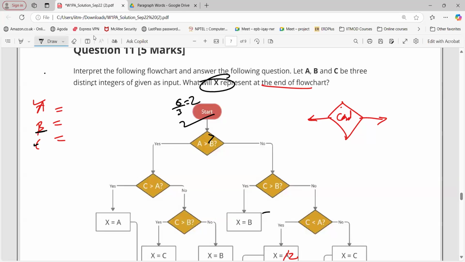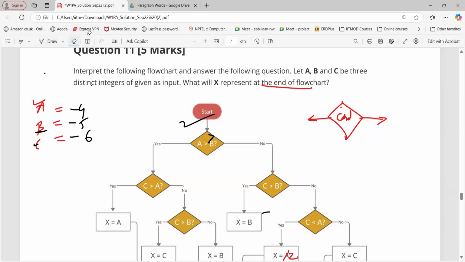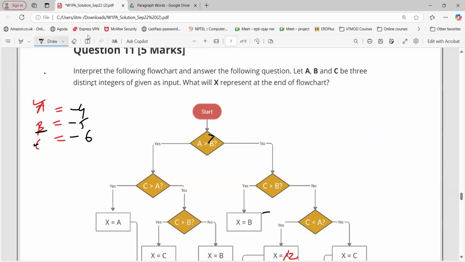Sorry, your voice is getting broken. Can you repeat, sir? If it is -4, -5, and -6, let's try to do the same scenario. Now tell me, out of these three numbers, which one is second largest? Your voice is breaking, sir, for everybody. Sorry for that.